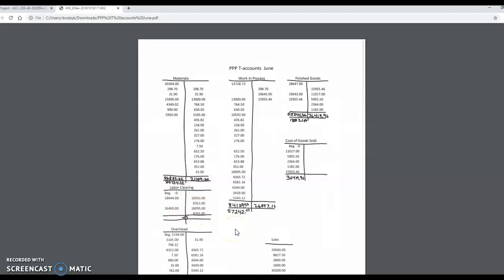It comes in and comes out, so we don't need a subsidiary ledger for it. I do have an overhead analysis sheet, so this $83.52, I'll have to deal with that. And this direct labor that's in work in process has to be specifically put on each job in the job cost sheets.